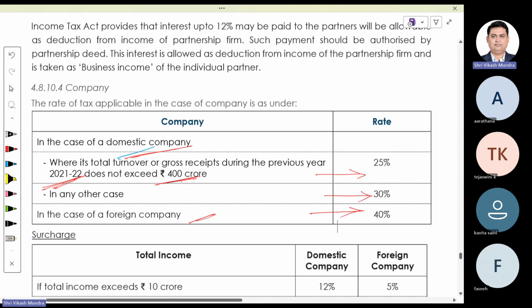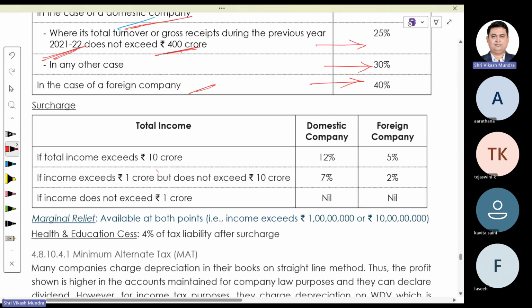No slab is applicable. Further, surcharge: if total income exceeds 10 crore, then a domestic company is liable to pay surcharge of 12%, and a foreign company at the rate of 5% of the tax liability. If income exceeds 1 crore but does not exceed 10 crore, then 7% and 2%. And if income does not exceed 1 crore, then no surcharge is applicable. In case of surcharge, marginal relief is available, just like we discussed while computing tax liability for individuals. Further, the tax plus surcharge are required to be enhanced by health and education cess of 4%.